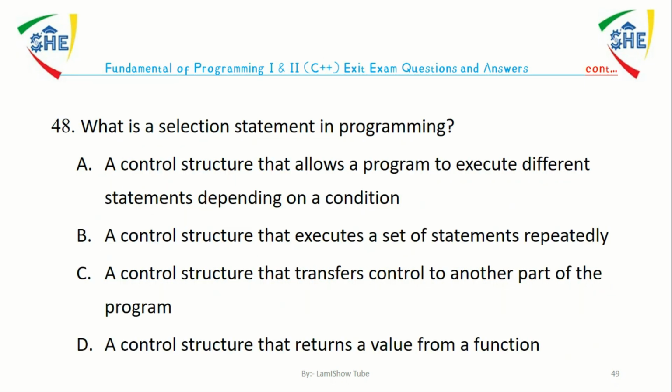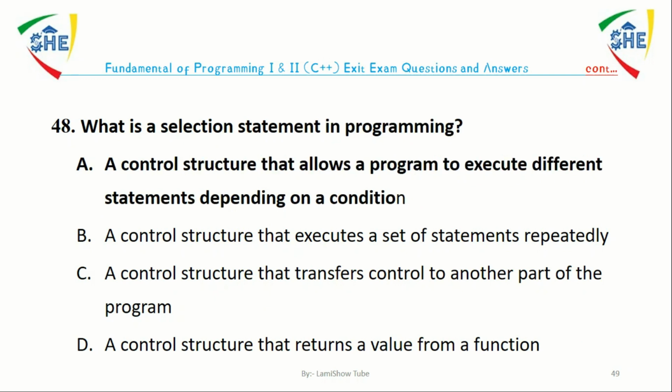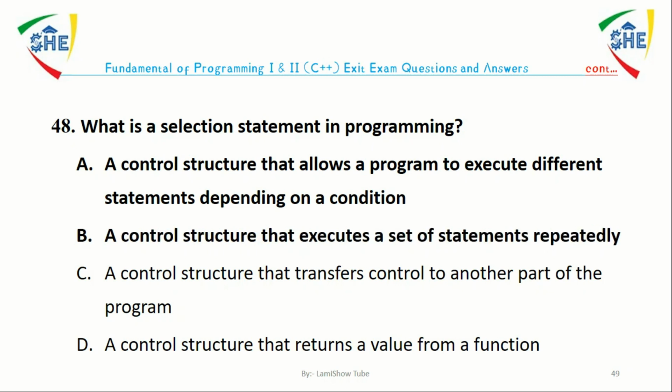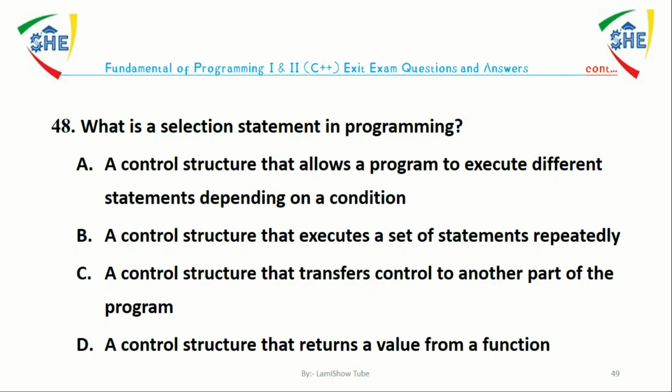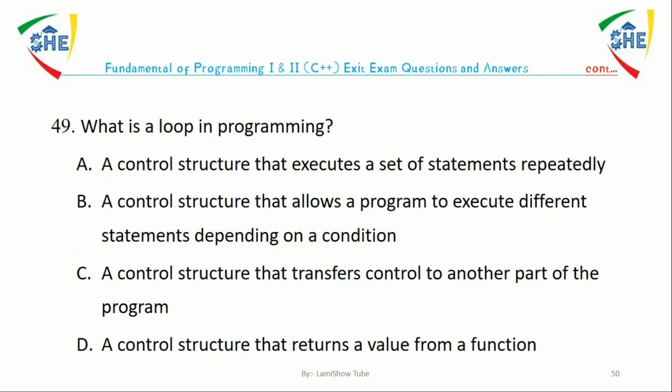Question number 48. What is a selection statement in programming? A. A control structure that allows a program to execute different statements depending on the condition. B. A control structure that executes a set of statements repeatedly. C. A control structure that transfers control to another part of the program. D. A control structure that returns a value from a function. The answer is A. A selection statement in programming is a control structure that allows a program to execute different statements depending on the condition.